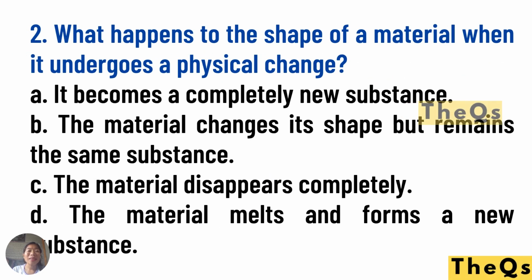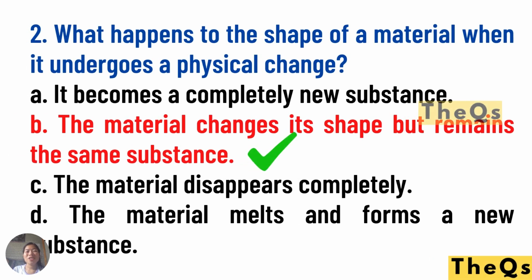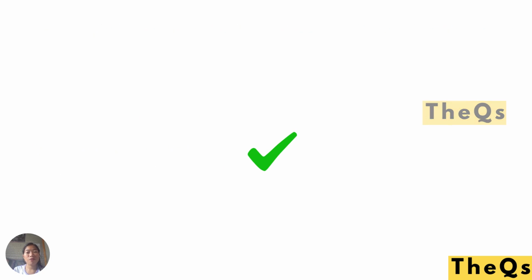Number two, what happens to the shape of a material when it undergoes a physical change? A. It becomes a completely new substance. B. The material changes its shape but remains the same substance. Letter C. The material disappears completely. Letter D. The material melts and forms a new substance. Got it right. Letter B. The material changes its shape but remains the same substance. No new material or substance is being formed.